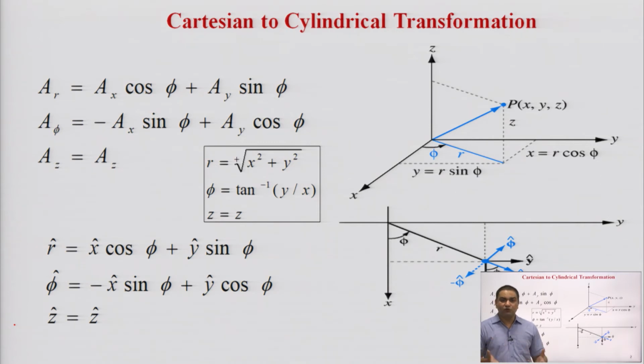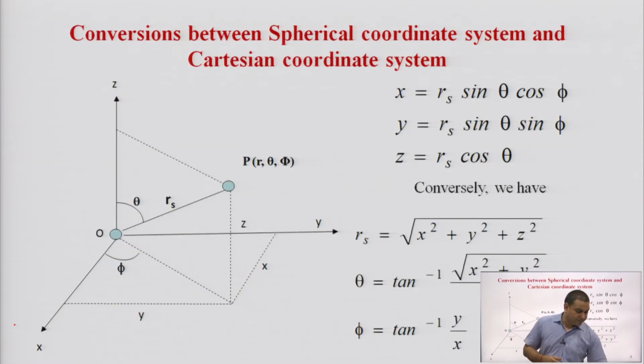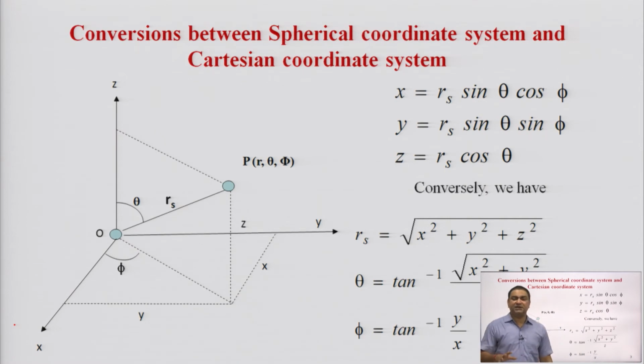We have to use these formulations to develop a system to solve the problems in electromagnetic field theory. This is the conversion between the spherical coordinate system and the Cartesian coordinate system.